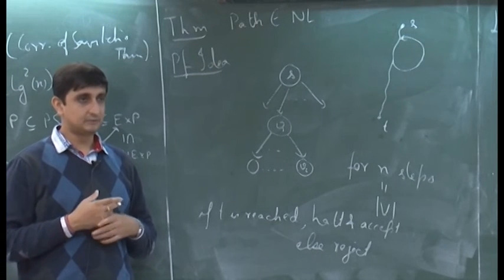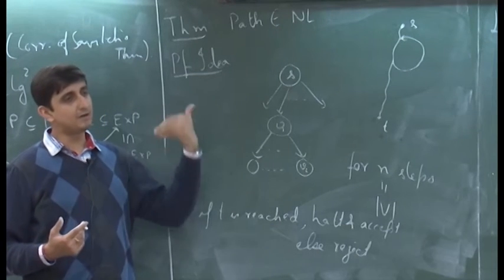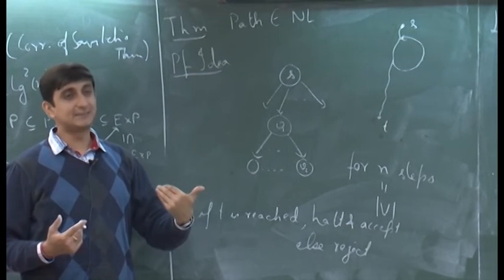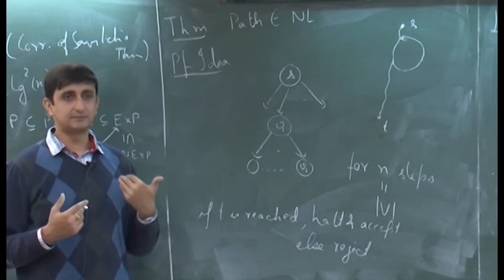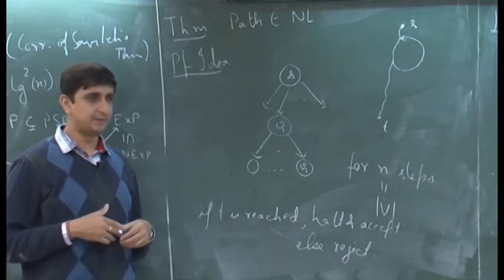The point is that whenever you are guessing a path, you need not remember the previous vertices along that path. The moment you go to a new vertex, you just forget the previous one.